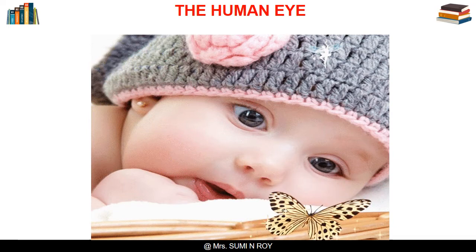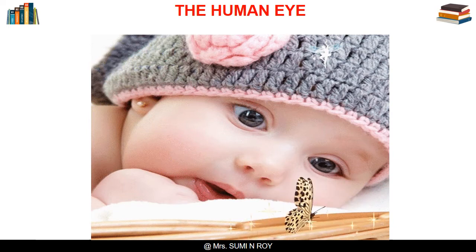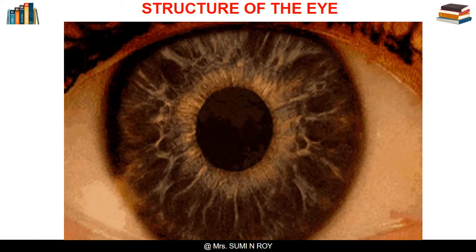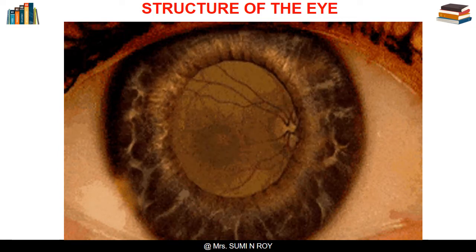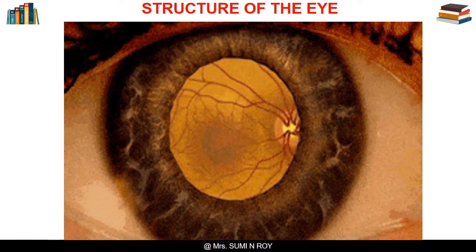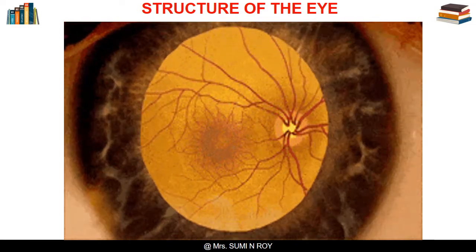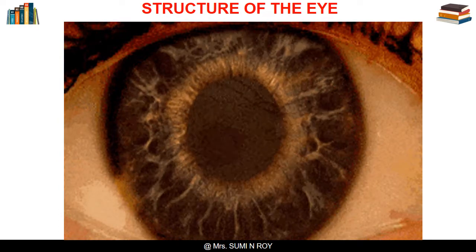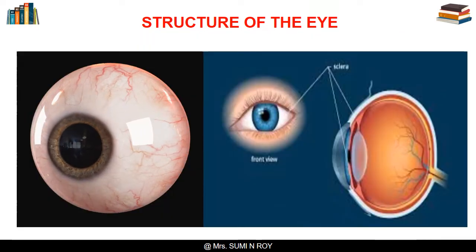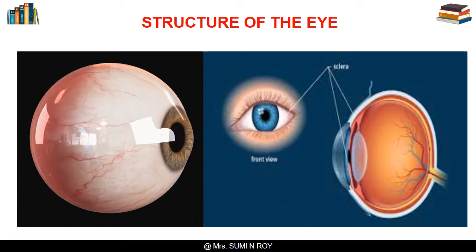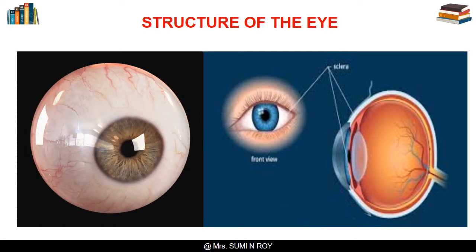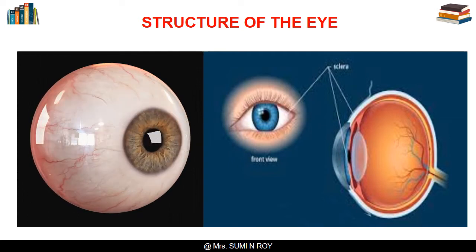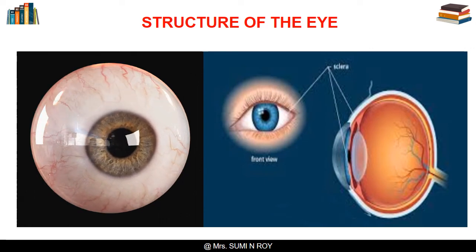We know that eye is one of the most important sense organs. Eyes help us to see. We see things only when light coming from them enters our eyes. But what is inside our eye that enables us to see? Let us find out. To know what is inside our eye that enables us to see, it is important to understand its structure and working. So let us start with the structure of the eye.